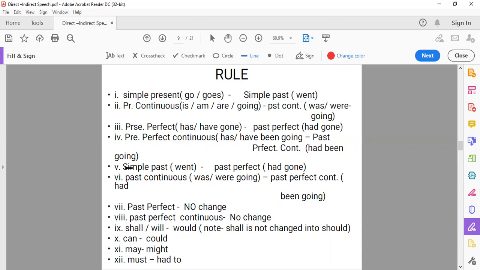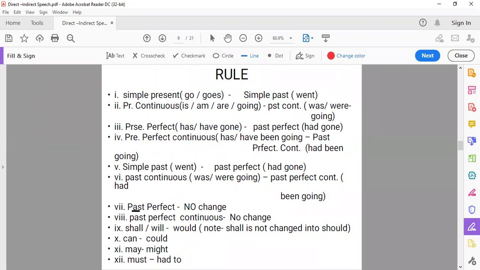Coming to the second, if we have reported speech in the past tense, that means already second form is used here, then it will change into past perfect, had plus third form. Past continuous will change into past perfect continuous. That means was, were plus first form ing will change into had been first form ing.